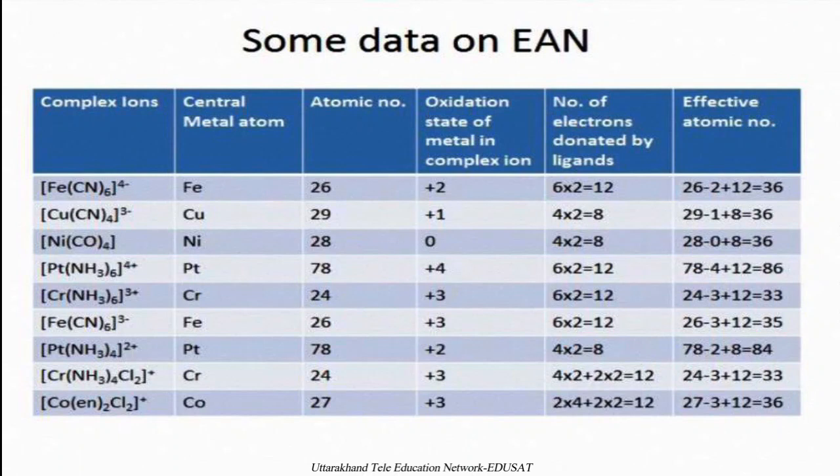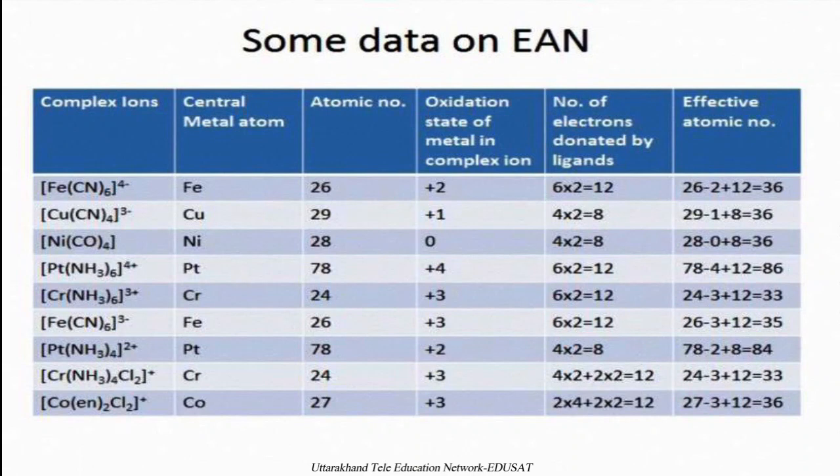Here, 29 is the atomic number of copper, and the oxidation state of the central metal atom is +1. The 4 cyanide ligands give 8 electrons to the central metal atom. On calculation we get an effective atomic number of 36, the same as the next inert gas atomic number.